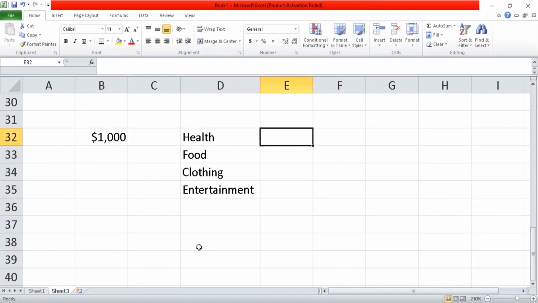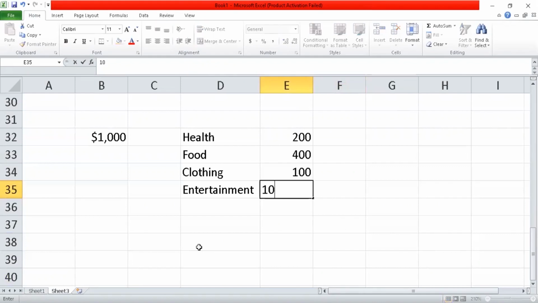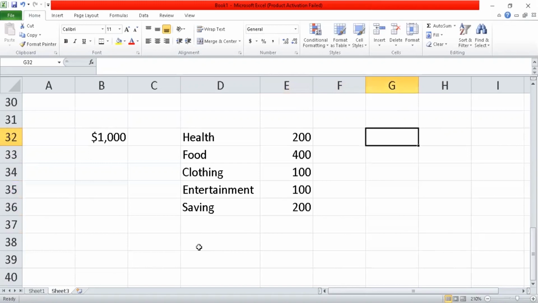Now, in $1,000, if I spend 200 for health, 400 for food, 100 for clothes, and how much is my balance? 100, 100, 200, 600, 800. So the balance I save. So I will take this as weighting. If I take 1000 as 1 over 10, I will take as weighting 1 over 10.